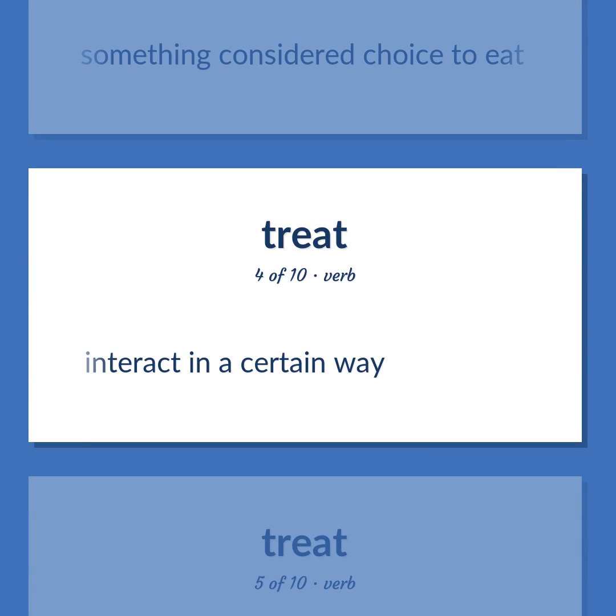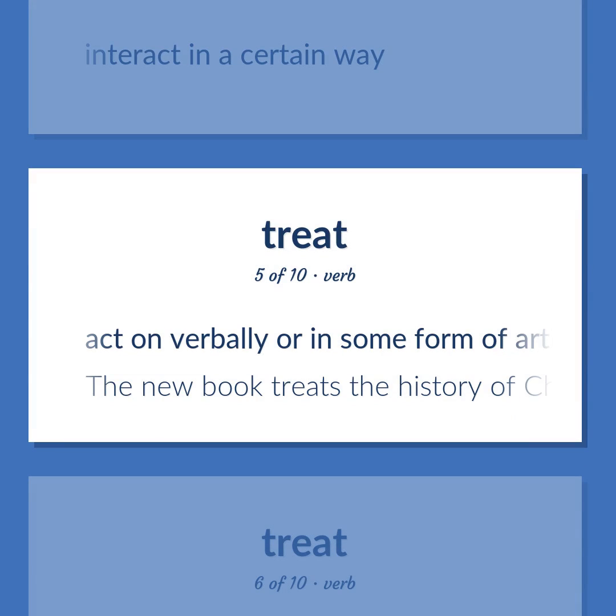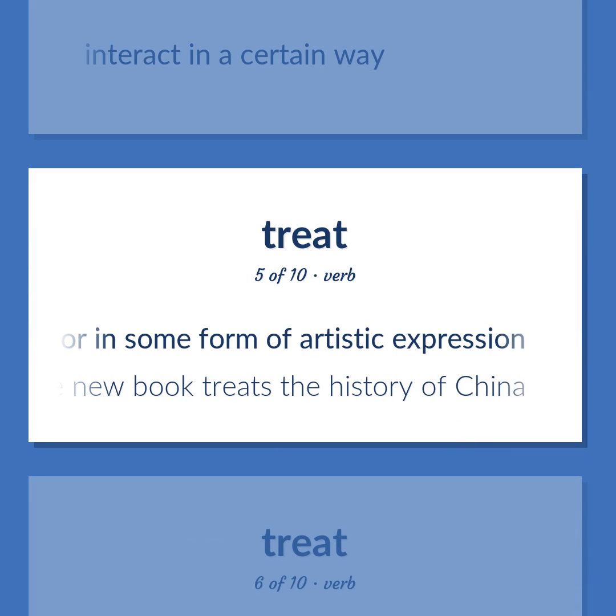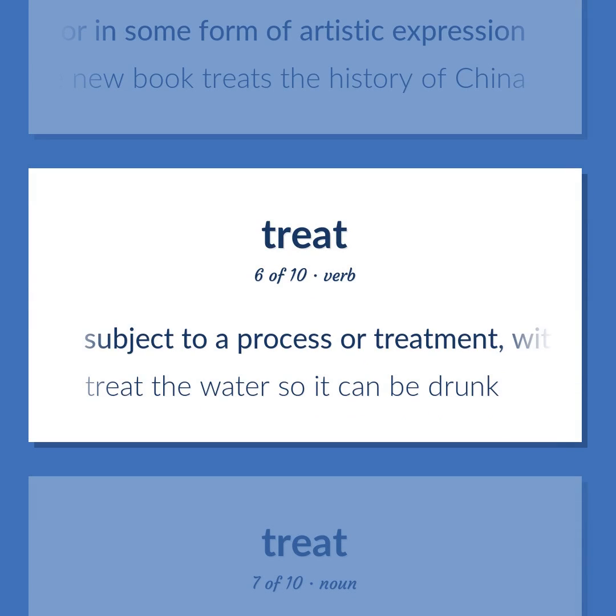Interact in a certain way. Act on verbally or in some form of artistic expression. The new book treats the history of China. Subject to a process or treatment, with the aim of readying for some purpose, improving, or remedying a condition. Treat the water so it can be drunk.